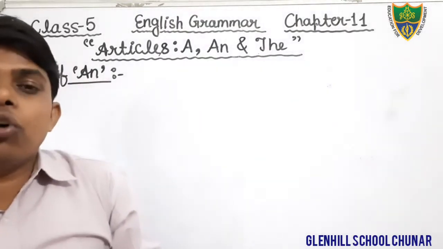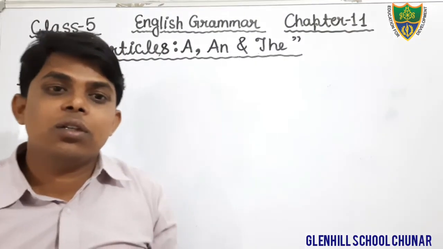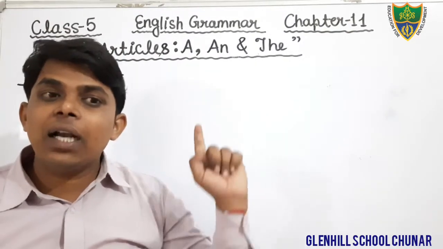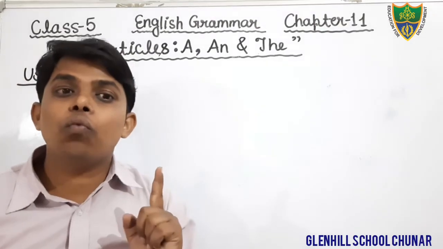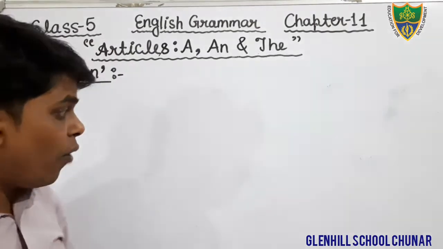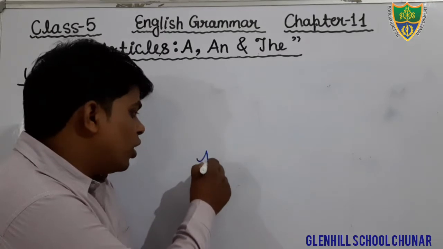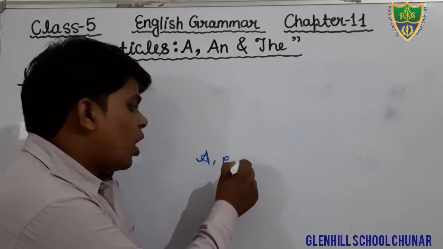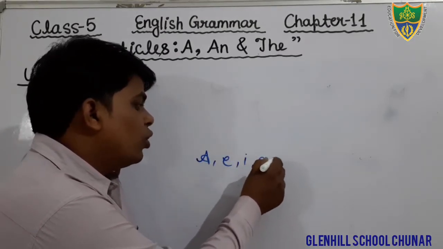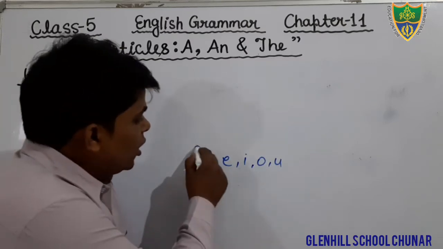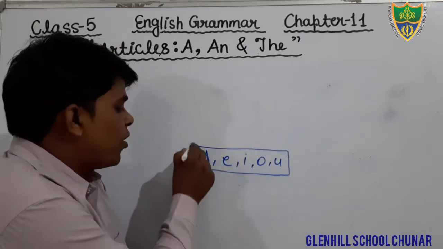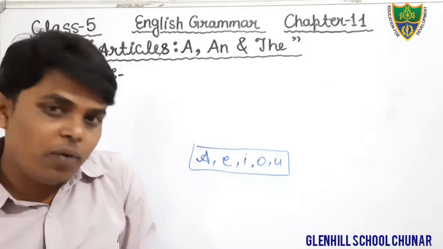You all know that we use the article an before the vowel sound. In English, you all know A, E, I, O, U. These 5 letters of English are known as vowels.